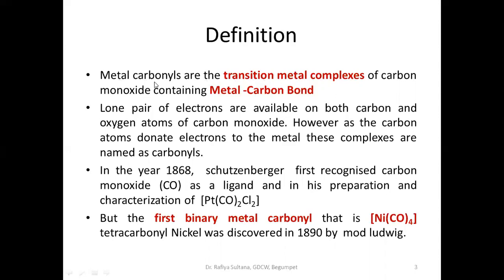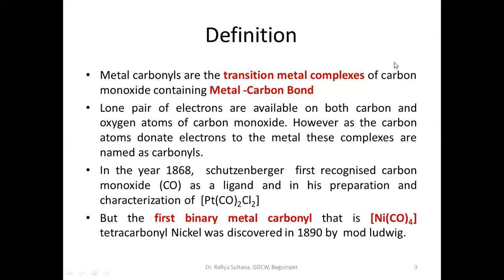So what is the other element? Carbonyl. Carbonyl here is carbon monoxide. So metal carbonyls are the transition metal complexes of carbon monoxide containing a metal-carbon bond. So metal means transition metals.